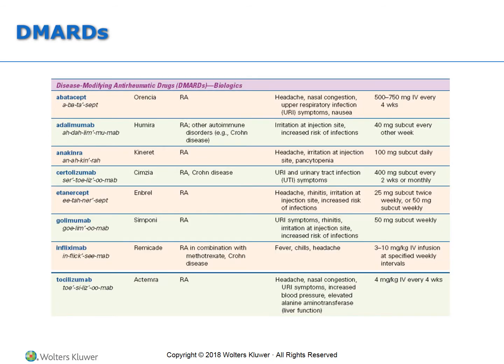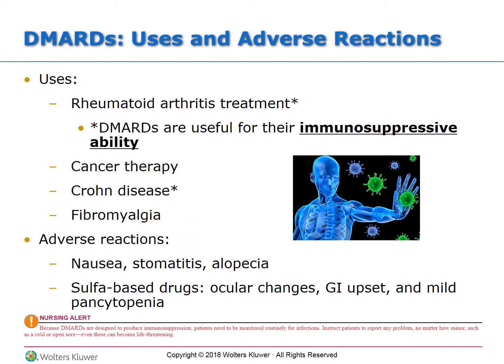Others listed here, you've seen Humira probably advertised on TV, as well as Enbrel, all newer type treatments for rheumatoid arthritis. So as you guessed, the big use for DMARDs is for the treatment of RA. They're very useful as an immunosuppressant. So because RA is an autoimmune disease, these are very strong and specific anti-inflammatories or immunosuppressives that kind of stop